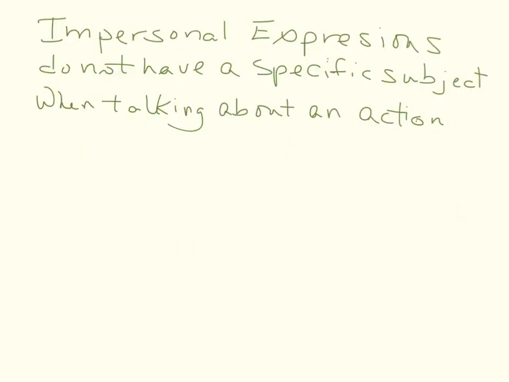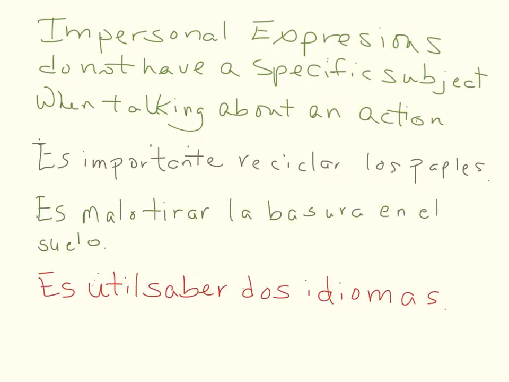Impersonal expressions do not have a specific subject when talking about an action. We use these when we want to make a generalization. Observe the following examples. Es importante reciclar los papeles. Es malo tirar la basura en el suelo. Es útil saber dos idiomas. As you can see, these are impersonal expressions plus infinitive forms of the verbs reciclar, tirar, and saber.